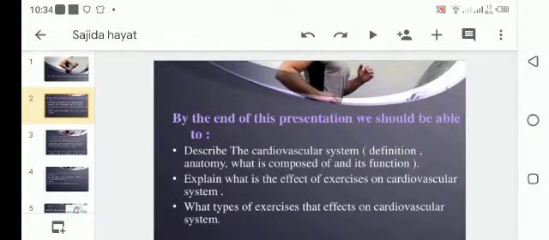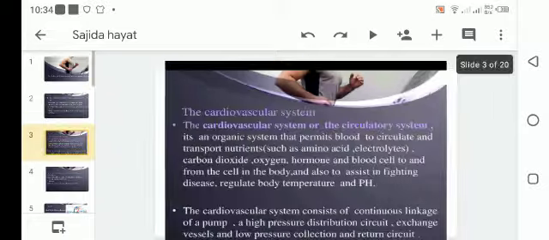By the end of this presentation, we should be able to describe the cardiovascular system, what is composed of it and its function. Explain what is the effect of exercise on cardiovascular system. What type of exercise affects the cardiovascular system.